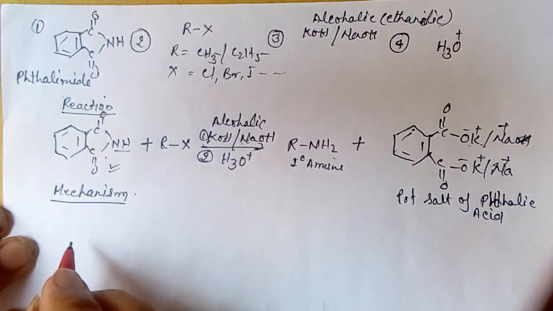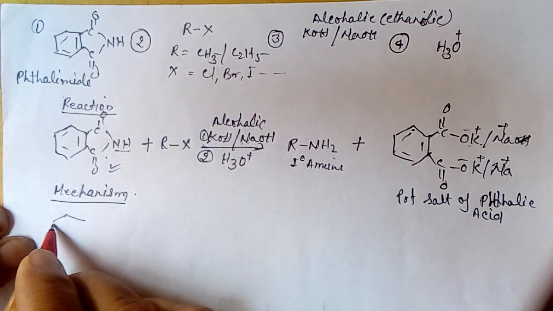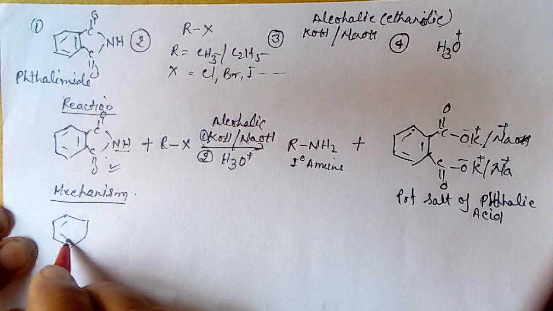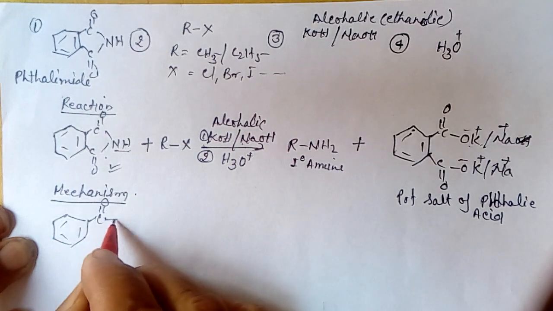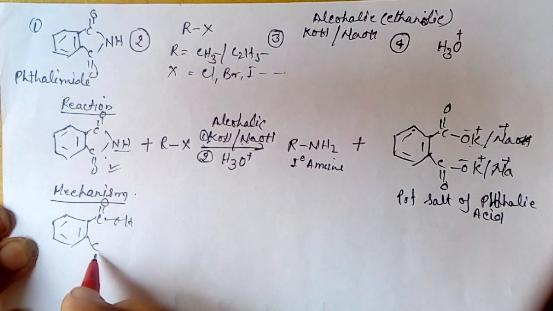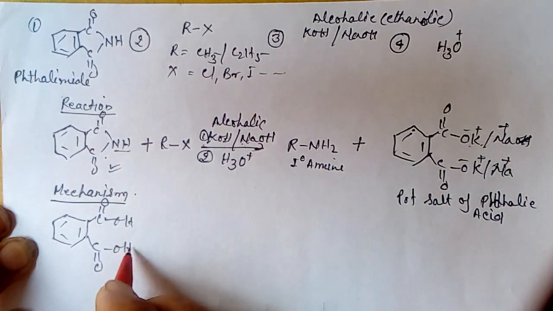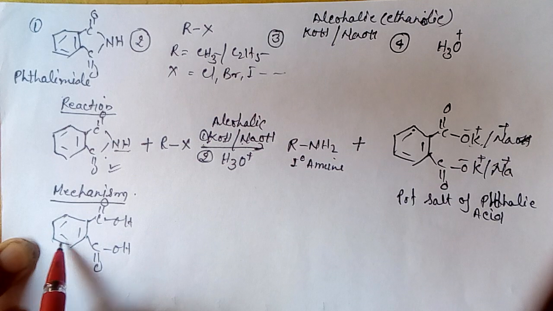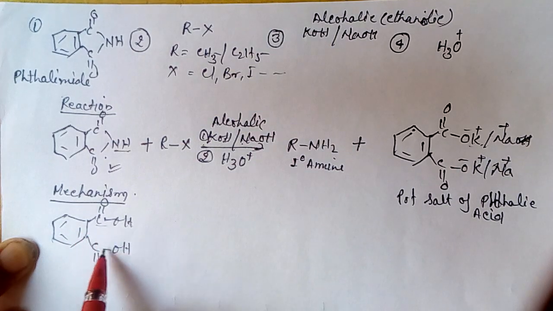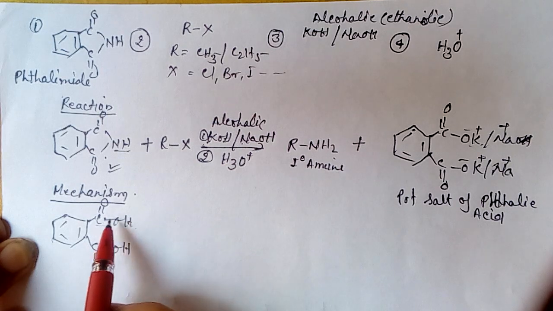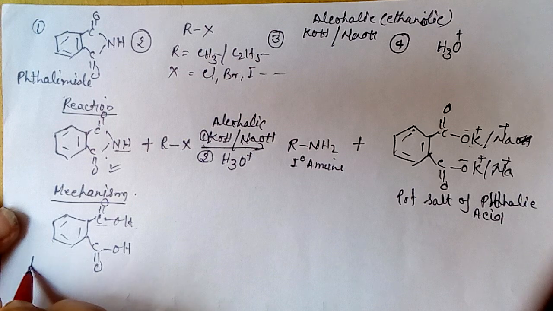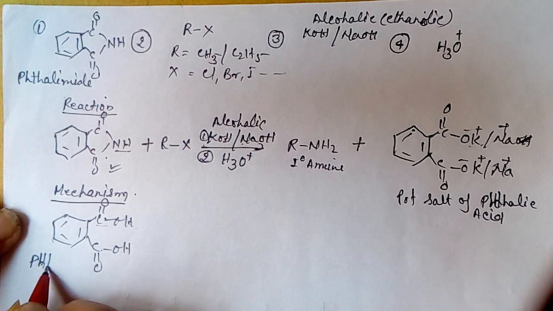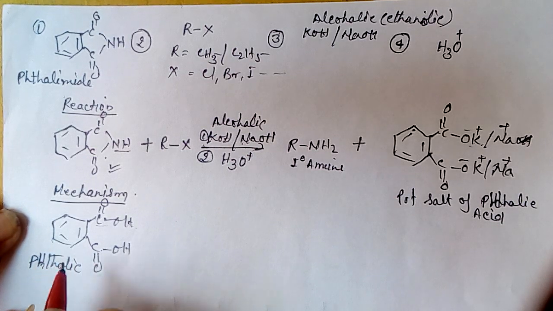We take phthalic acid. When two carboxylic groups are attached with the benzene, it is called phthalic acid. This is called phthalic acid.